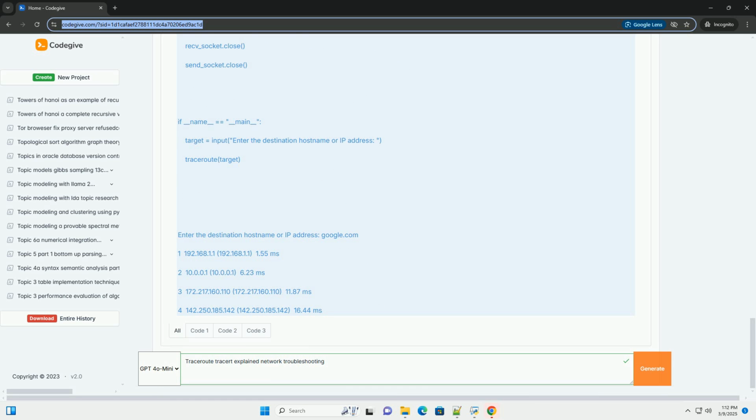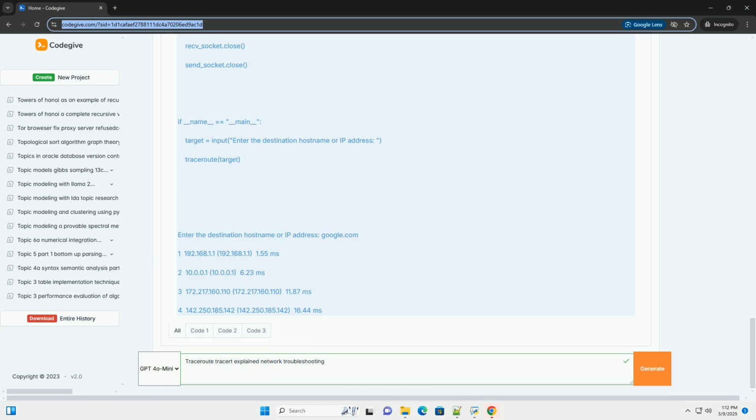3. if __name__ == "__main__" block. This is the main execution block of the script. Prompts the user to enter the destination host name or IP address. Calls the traceroute function to perform the traceroute.